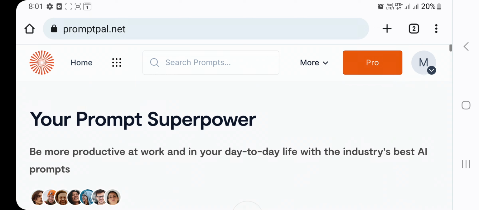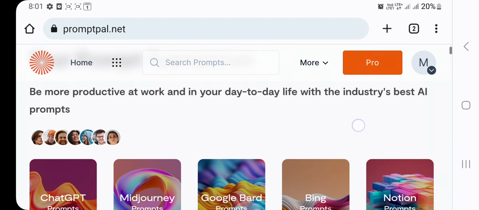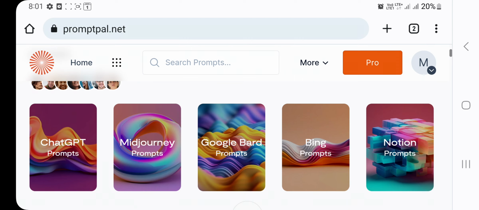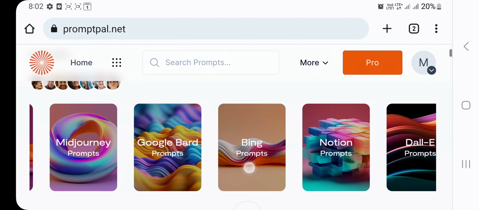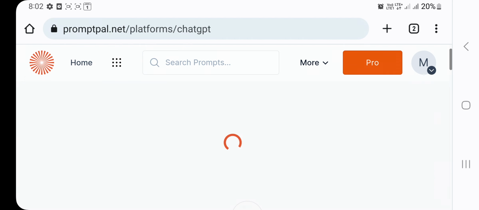It is a prompt superpower, and you can produce the industry's best AI prompts. You can produce prompts for ChatGPT and Midjourney. Midjourney produces images, and Google Bard is an artificial intelligence tool provided by Google. There are also Bing, Notion prompts, and DALL-E prompts. Now I'm taking the example of ChatGPT prompts, which produce answers in text-based chatting.